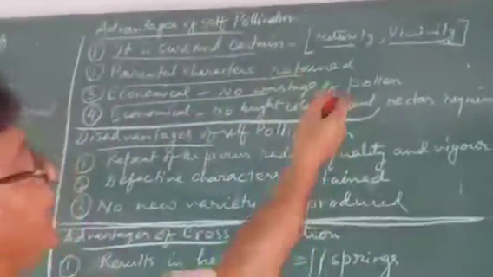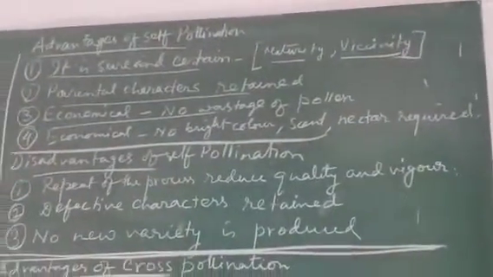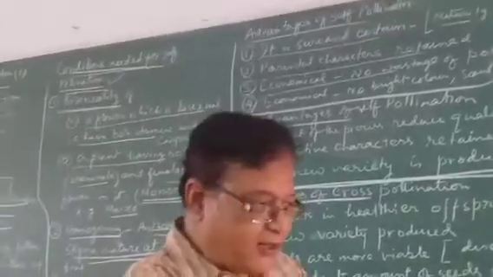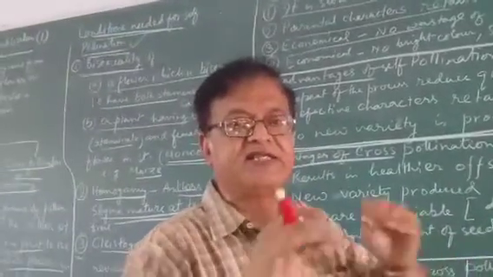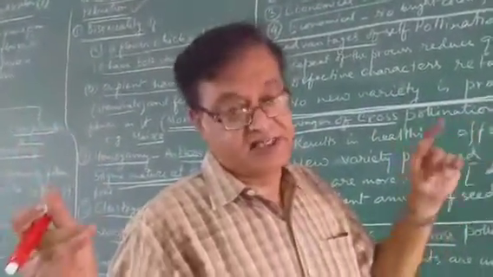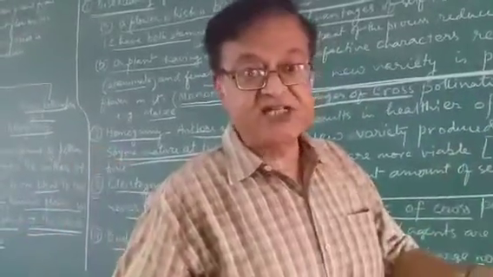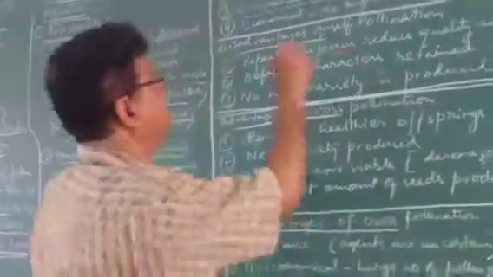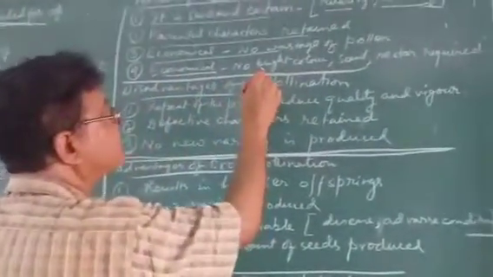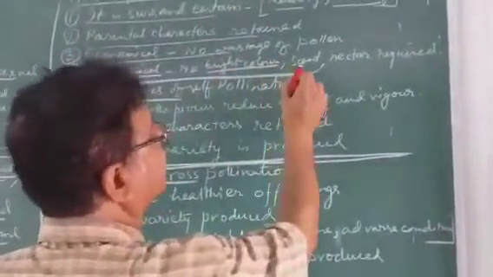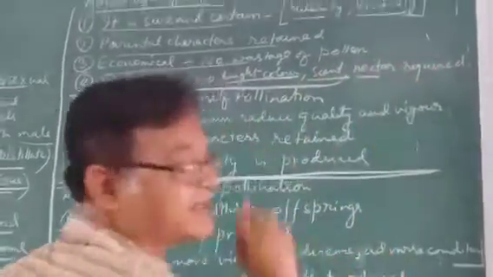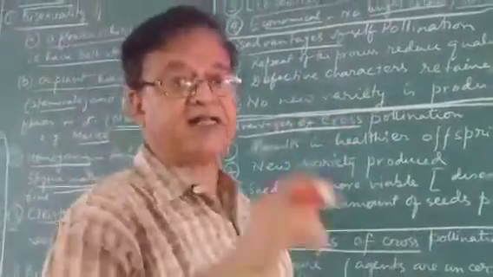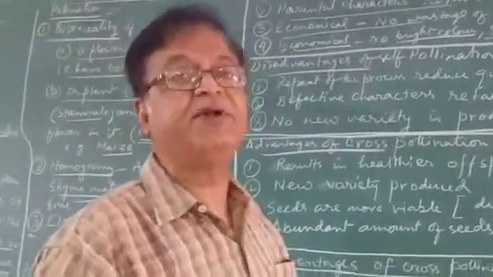Economical, because no wastage of pollen grain. Why would there be wastage? They are close, no? Very close. So wastage does not occur. This is the economical one. And when wastage does not occur, it will save energy for the plant. Similarly, it is also economical because the plant does not need to produce bright color, scent, nectar and all this. Each kind of characteristic, quality, color, scent, nectar requires lots of energy for the plant.